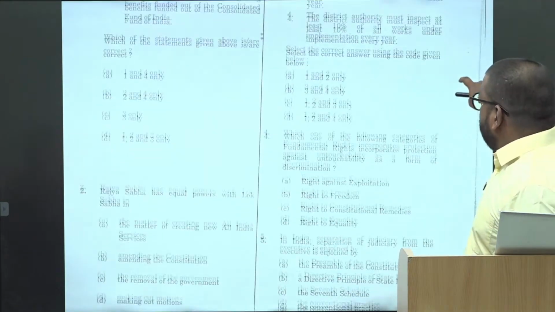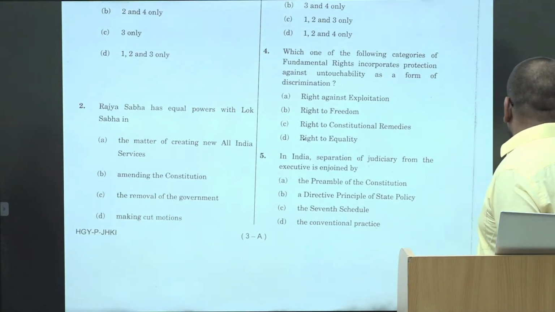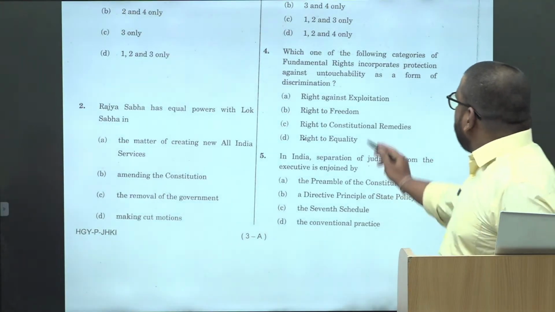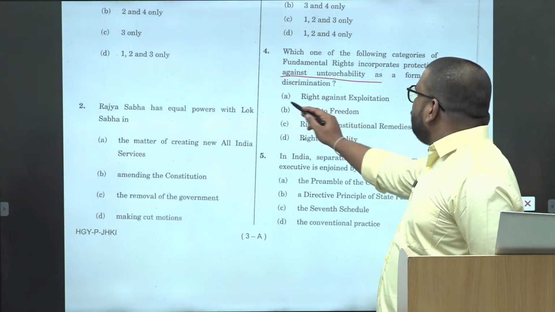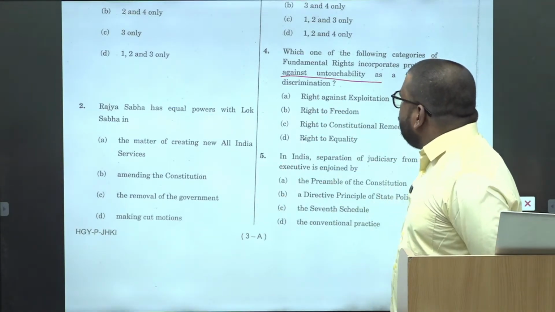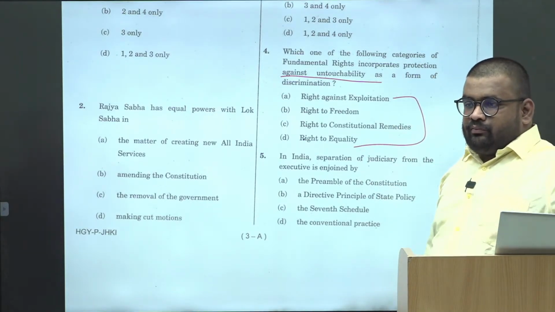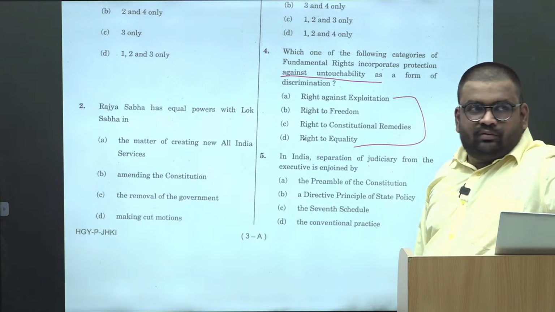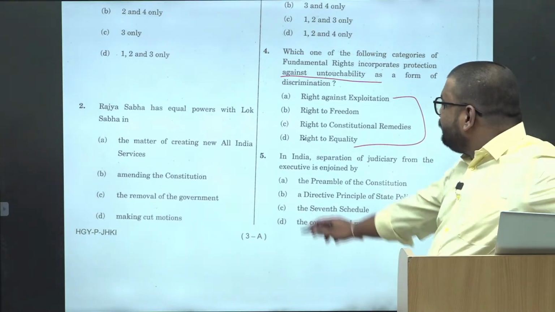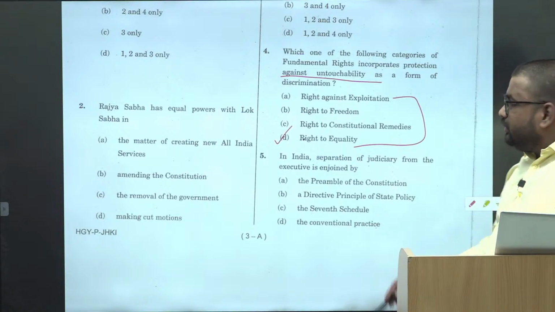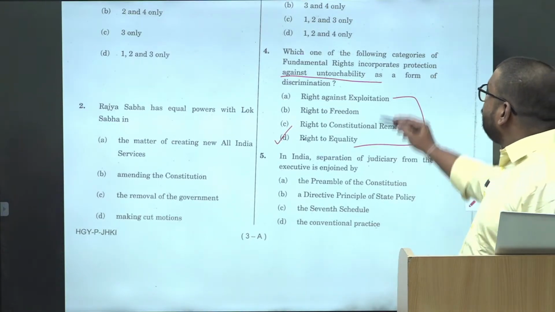Next, which one of the following categories of fundamental rights incorporates protection against untouchability as a form of discrimination? Okay, again, it is static. Whether it is right against exploitation or right against equality. How come it is against exploitation? It is right against equality. See, remember the classification of the fundamental rights. It is given in the Lakshmikant also.